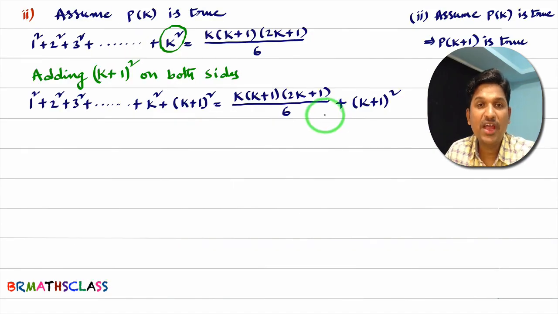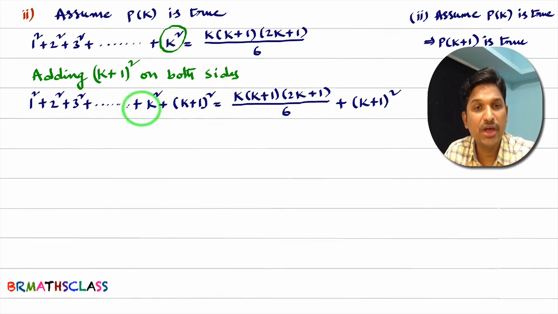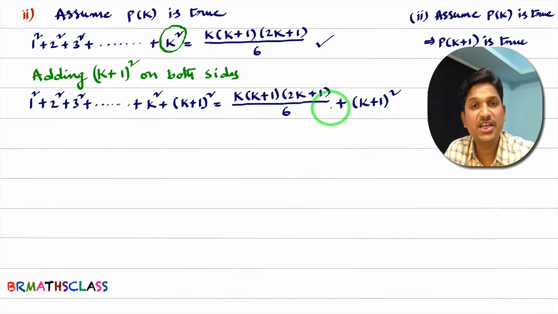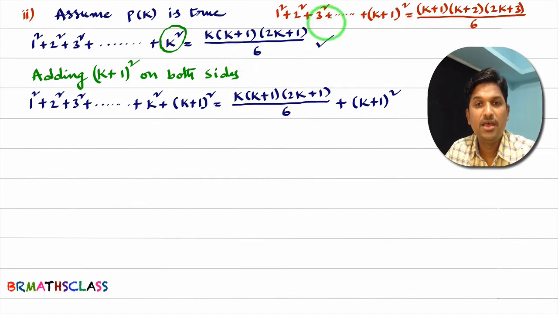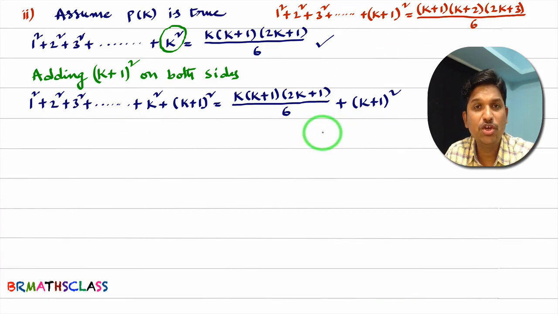You see, what happened here? I added k plus 1 whole square on both sides. Actually, what is our intention? After assuming P of k is true, we are trying to prove that P of k plus 1 is true. I'll write what is P of k plus 1 at the margin. Okay, you see this statement. What is this? P of k plus 1. We are trying to prove P of k plus 1 is true. So, after adding a particular term on both sides, whatever you will get here, that is LHS of P of k plus 1.